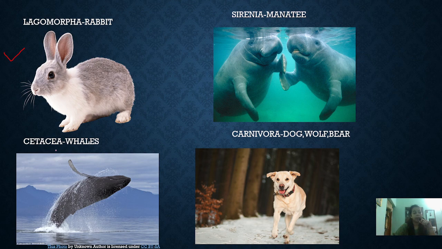And Cetacea belongs to all the different types of whales. The exceptional case of this mammal is that whales are the only mammals which can live under the water. These are aquatic mammals. This is the exceptional feature. Mammals usually are terrestrial, but the exception is the whales, which are aquatic.